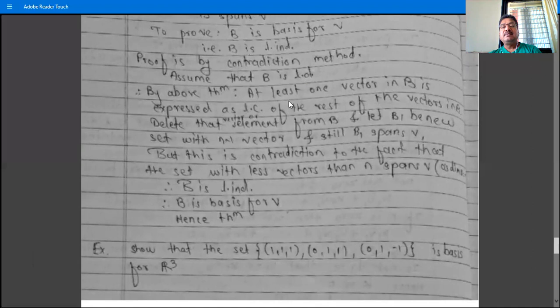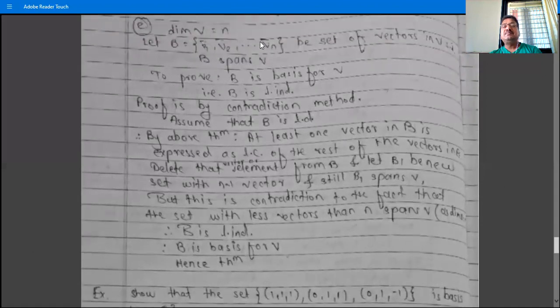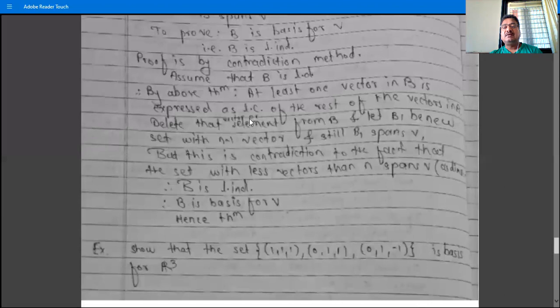Then by the above theorem, at least one vector in B is expressed as a linear combination of the rest of the vectors in B. This is the property of a linearly dependent set. Delete that vector from B, the one which is a linear combination of the rest of the vectors.